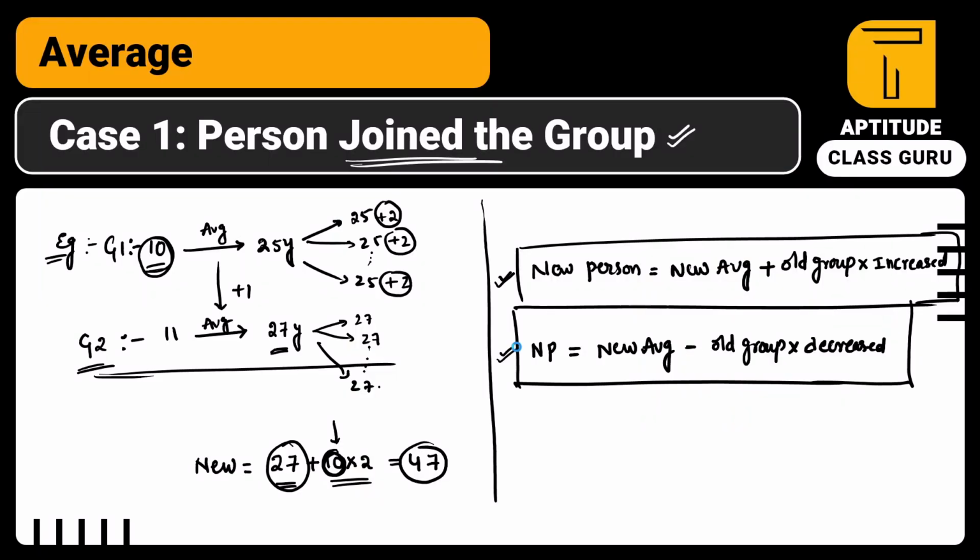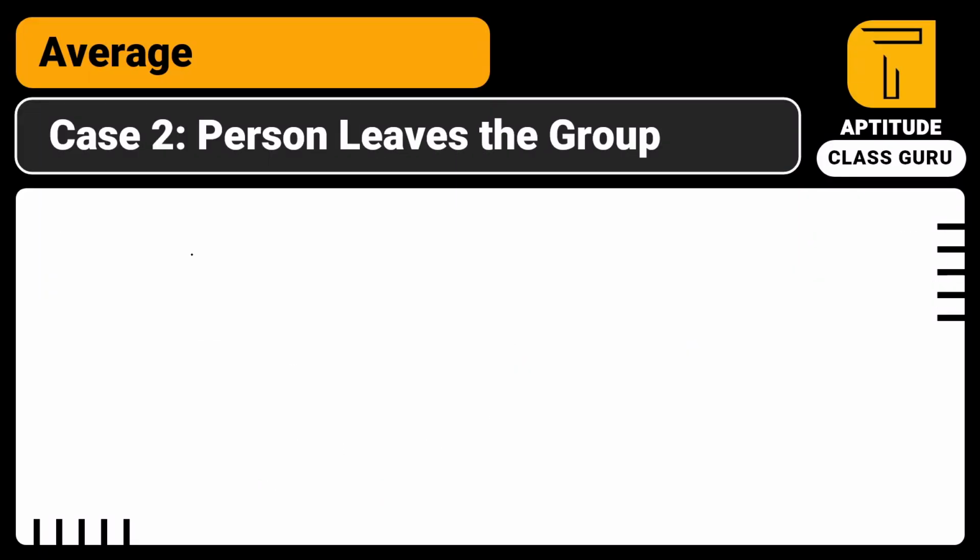Okay, so let's look into the second case. A person leaves the group. For example, they will give you a question like, there are 25 people in a class and one student left the class. The average score decreased by 2. Then what are the marks of the person who left the group? So this is how the questions will be, and we will discuss all these models again in the question and answer session. Don't worry about this. This is purely about the conceptual approach and the shortcut formula you have to remember. After this video, we will have a question and answer session.